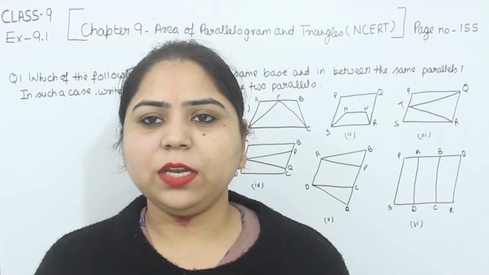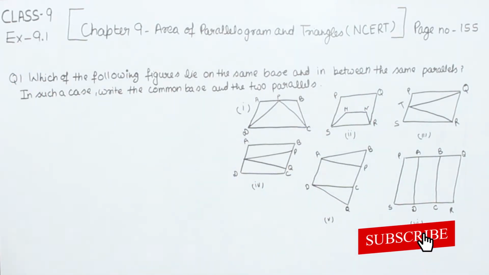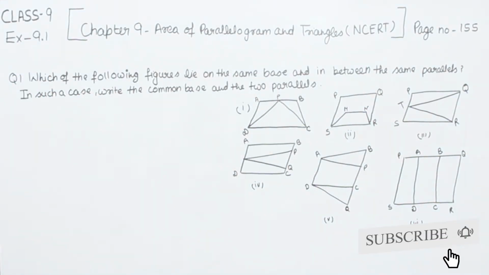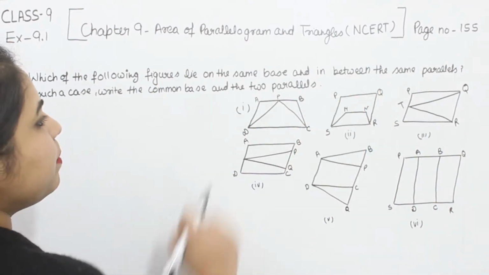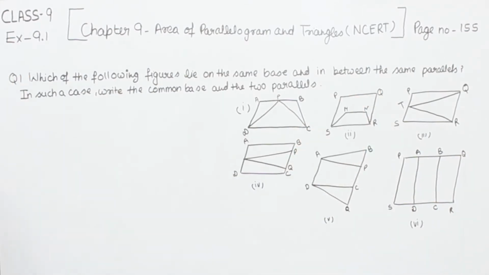We are here with the new exercise 9.1, page number 155. Question number 1. Which of the following figures lie on the same base and in between the same parallels? In such a case, write the common base and the two parallels. So start with the first one.